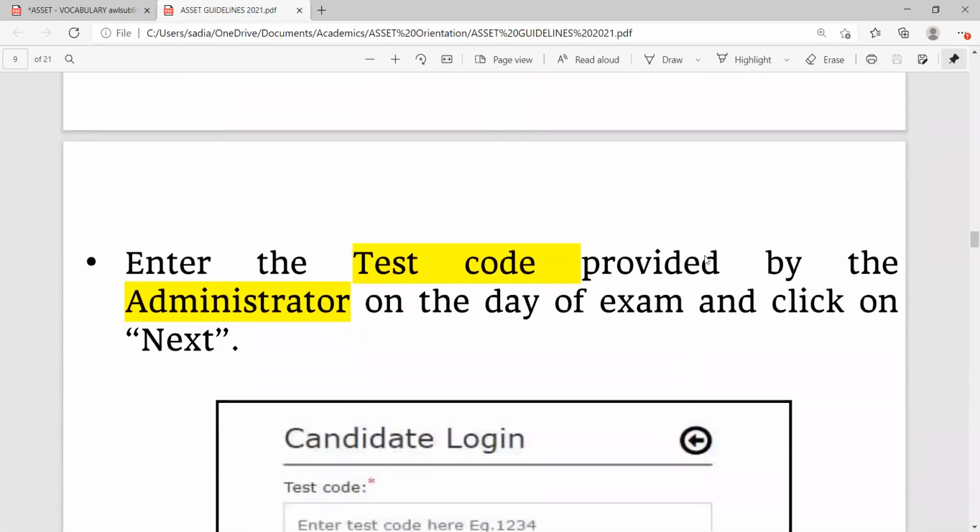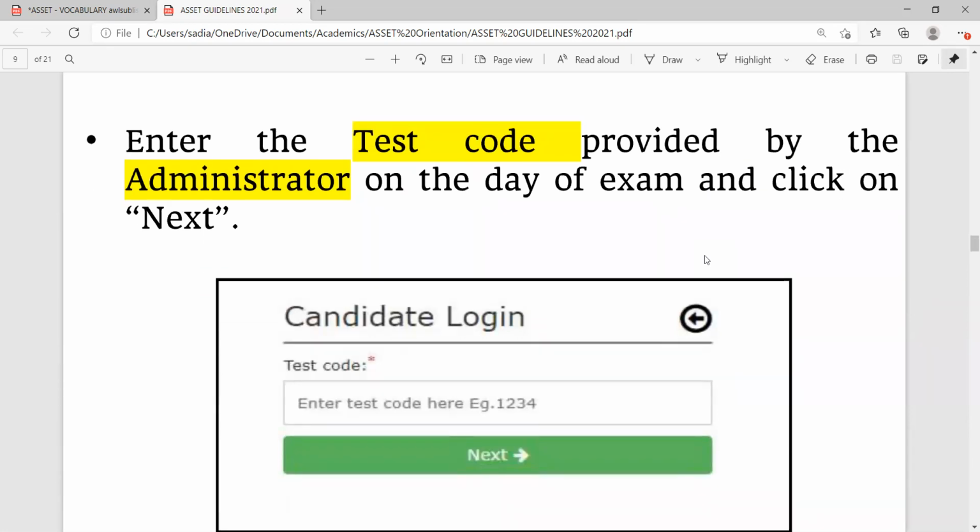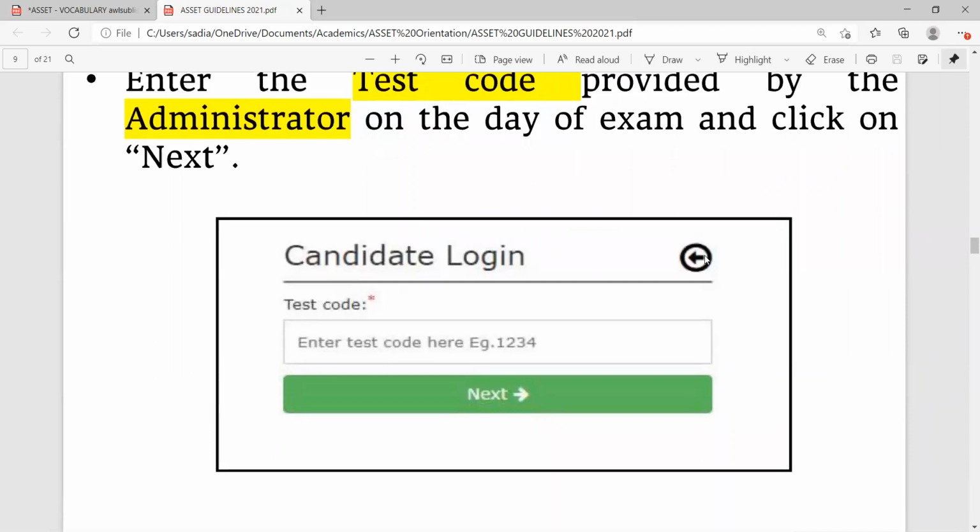Enter the test code provided by the administrator on the day of the examination and click on Next. On the day of the examination, certain 4 to 5 digit numbers will be given to you. You have to type those digits in the code space, the text box, and then click on Next.